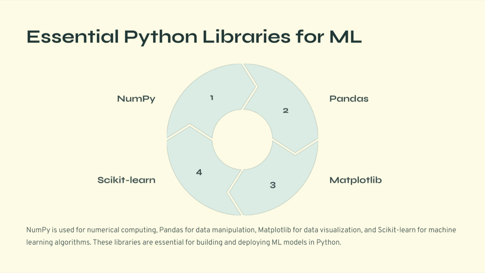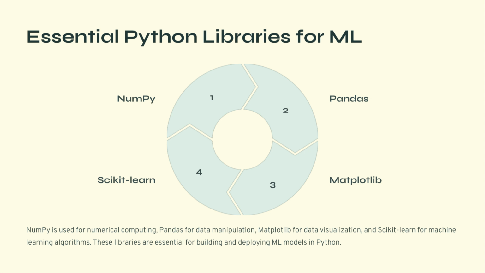It provides efficient tools for performing mathematical operations on large arrays and matrices. In machine learning, datasets are often represented as matrices, where rows represent observations and columns represent features. NumPy allows us to perform operations on these matrices extremely efficiently. For example, vector operations, matrix multiplication, and statistical computations can be performed using NumPy.